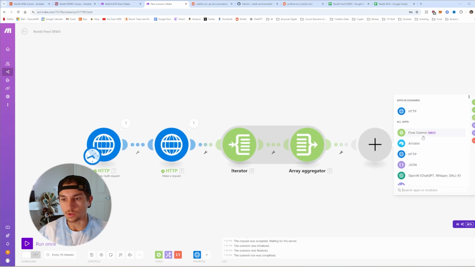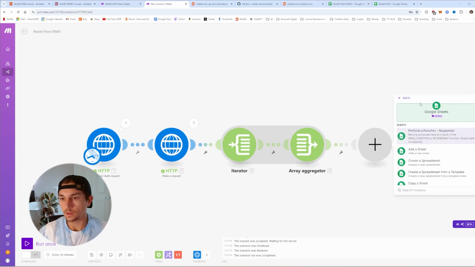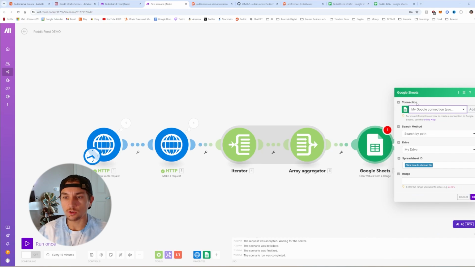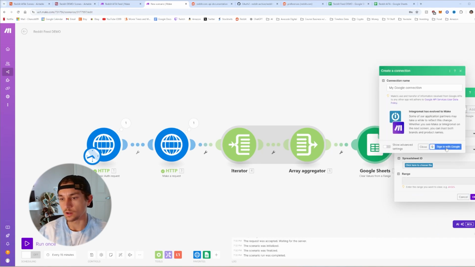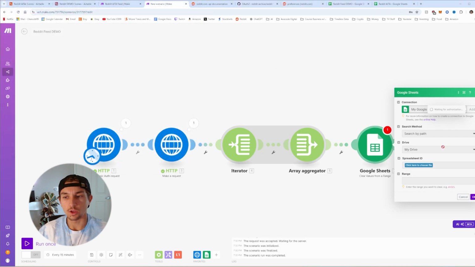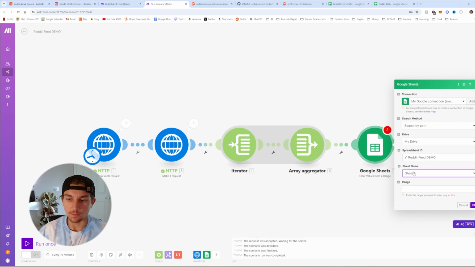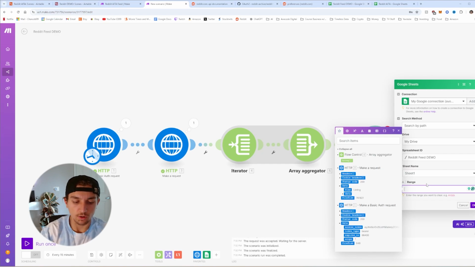We are going to go to the Google Sheets module, and we're going to clear values from a range. If you don't have a Google connection, you're going to want to add a Google connection here, basically sign in, and you then go through the Google Auth and it will show up in this module. Once you have the Google connection, we're going to select the spreadsheet. You should be able to find it here. This is the one that we're using. Sheet name, we use Sheet1. If you renamed it, it will show up different. The range that we're going to be deleting is A2:Z.